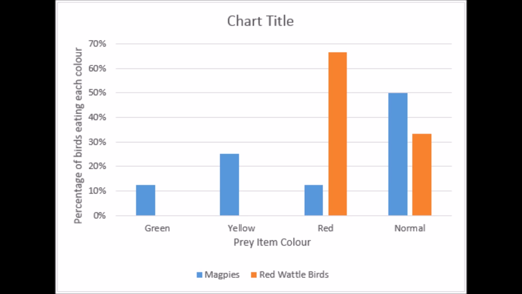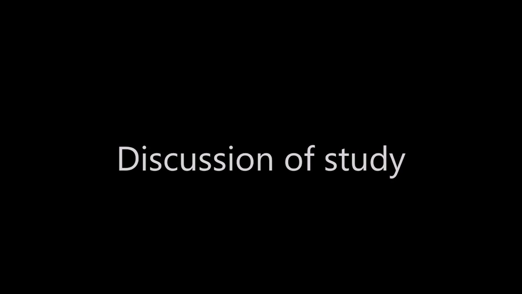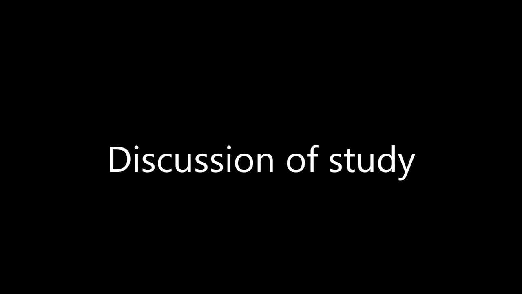Our hypothesis was right. In the experiment, the species and their diet was influenced by the colour of worms they ate. The magpies weren't a very good species to analyse because they will eat anything and they are scavengers. In this experiment, you can see that they ate every single colour.